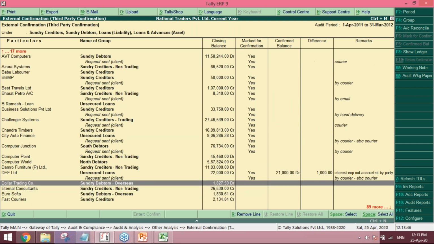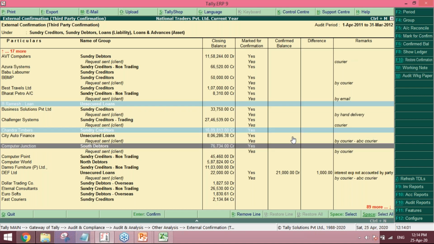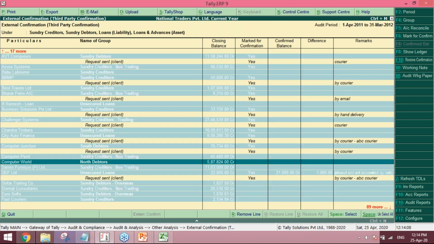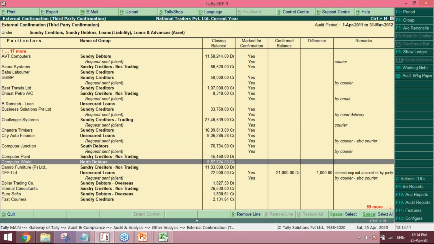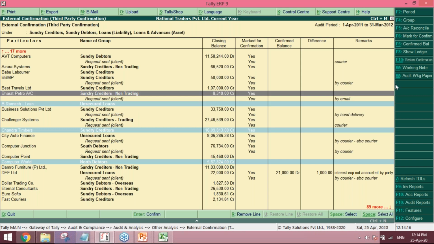Suppose you want to send the confirmation to 3 parties, you can just select the party name, spacebar, and select 2 more parties. Like that you can select all, Control spacebar, which is at the bottom of the screen. But right now we'll not select all, we'll select 3 or 4 parties, and then we will say F6, mark for confirmation.